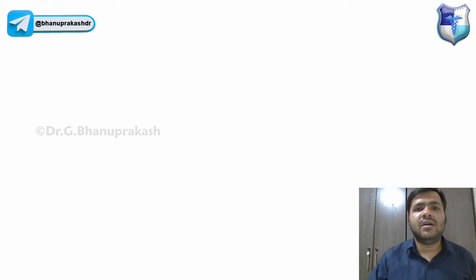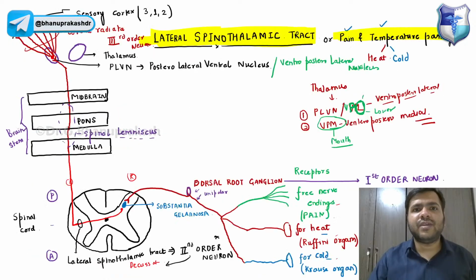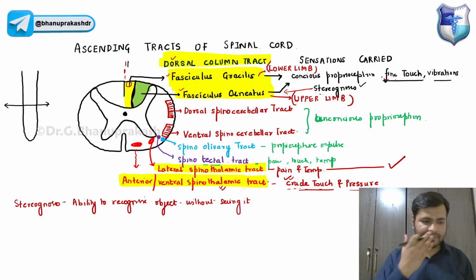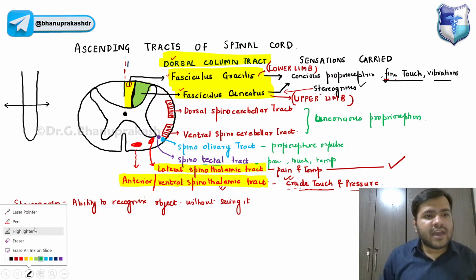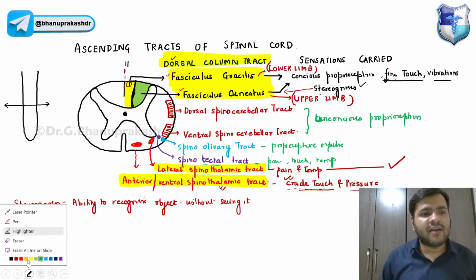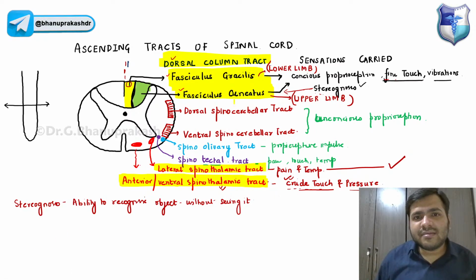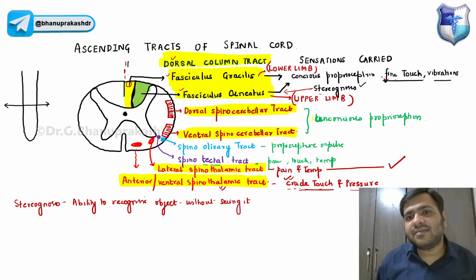Very good. It's clear. Now coming on to the third one for the day, and that is again an important one that I wanted to discuss with you. We have already discussed the dorsal column tract in detail. We have discussed the spinothalamic tract, the lateral and the anterior. Now I will be discussing the very important dorsal spinocerebellar tract and ventral spinocerebellar tract, which carry the unconscious proprioception.